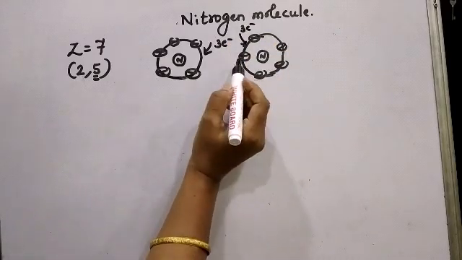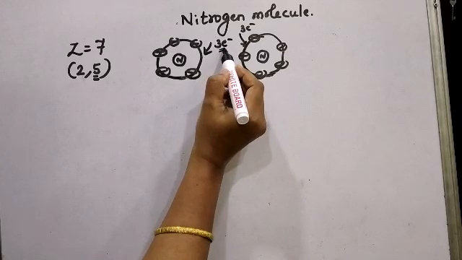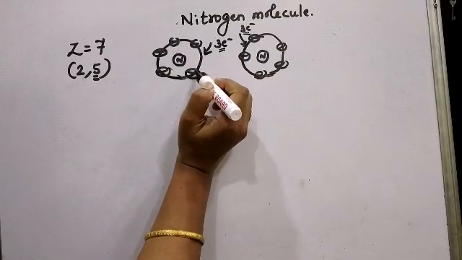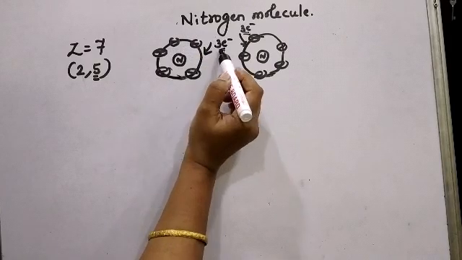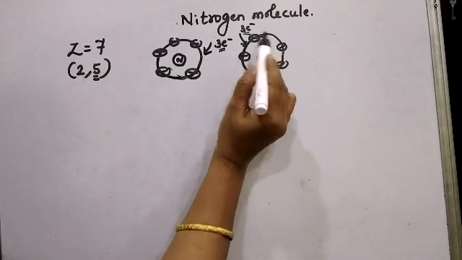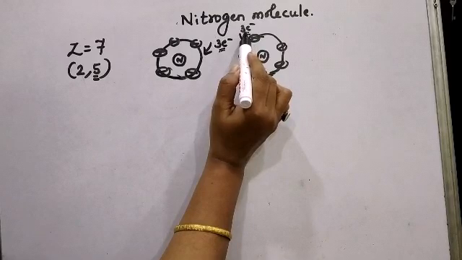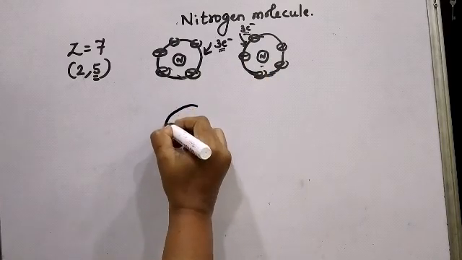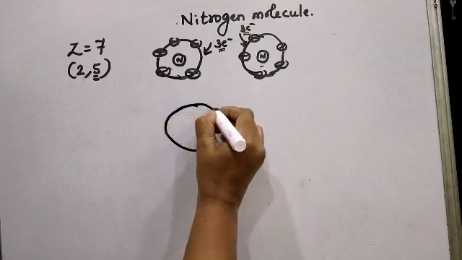Isn't it? So now, since this requires 3 electrons and this requires 3 electrons, out of 5 electrons, this nitrogen is going to share 3 electrons with the second nitrogen atom. Also, the second nitrogen atom out of the 5 electrons will share 3 electrons with the first nitrogen atom. So what will happen now when both the nitrogen atoms come near each other?